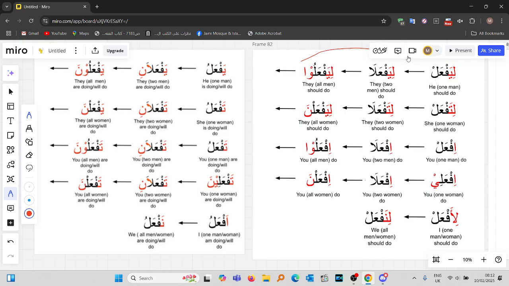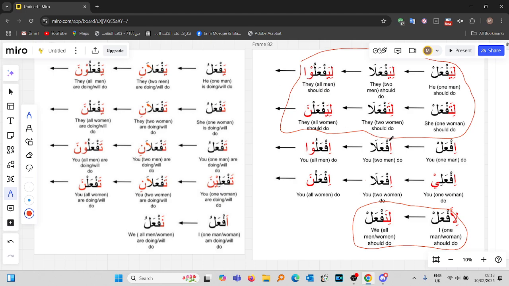The first six conjugations out of the 14 are third person based: he, they two, they, she, they two, they. Does that make sense? And also the first person, both for the singular and the plural, these will all have a lam kasra at the beginning. That's not present in the fi'l mudari form.